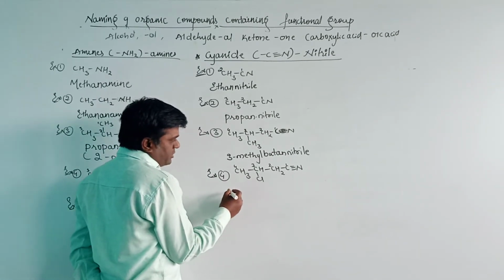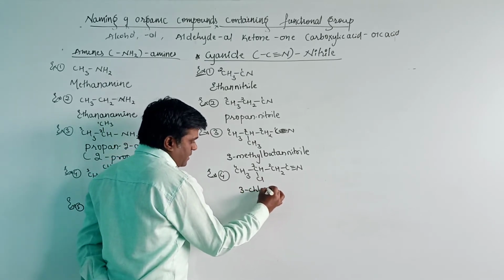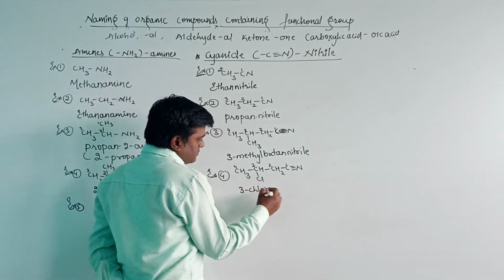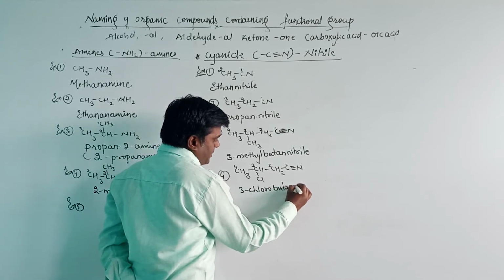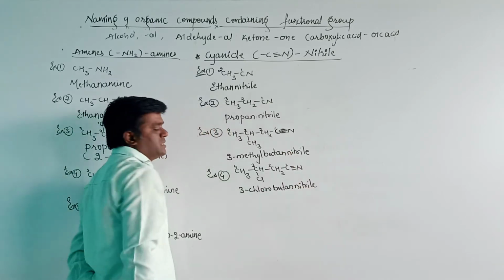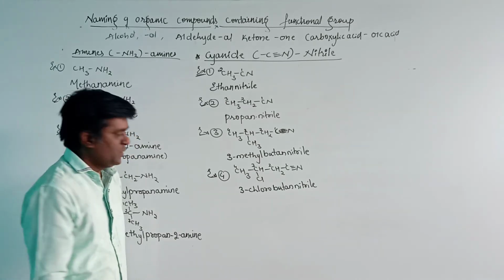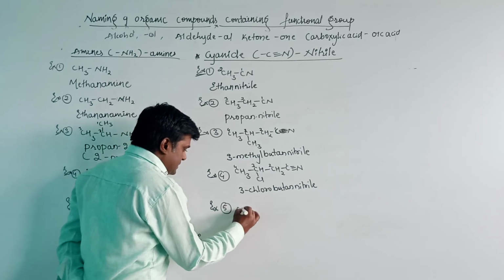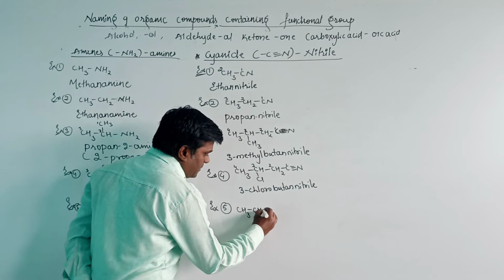And write the name for this compound: 3-chloro, that is 3-chloro, but, saturated ane, nitrile. The functional group is cyanide, therefore the secondary suffix is nitrile. The name for this compound is 3-chlorobutane nitrile.